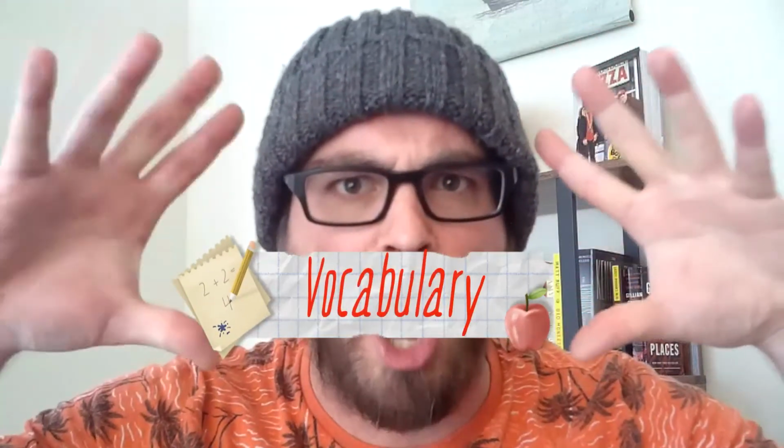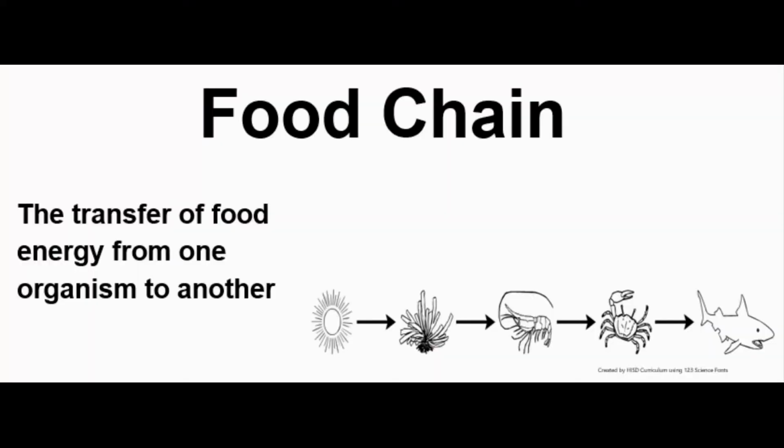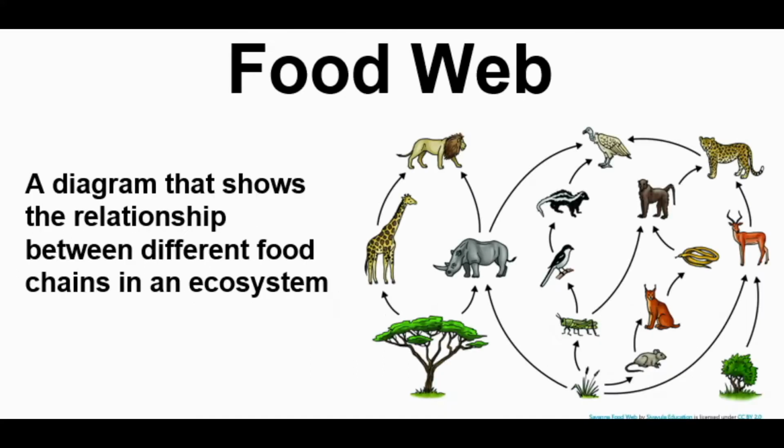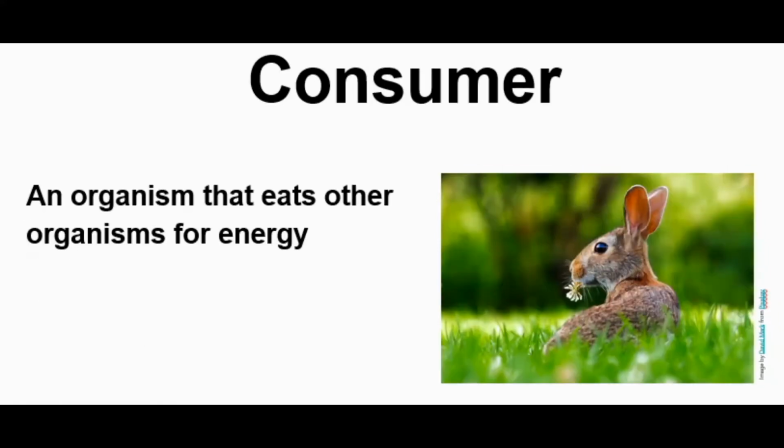It's time for vocabulary. Food chain: the transfer of food energy from one organism to another. The food web: a diagram that shows the relationship between different food chains in an ecosystem. Producer: an organism that uses sunlight to make its own food for energy through photosynthesis. Consumer: an organism that eats other organisms for energy.